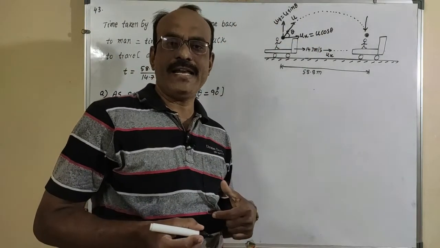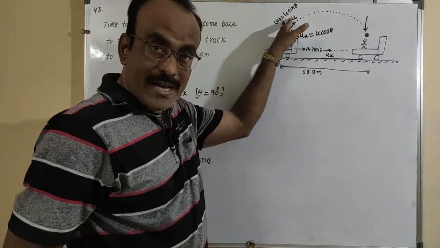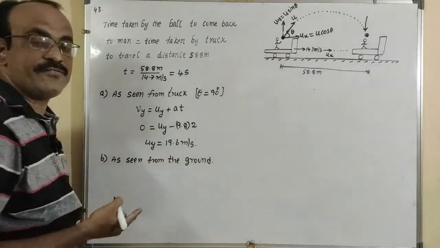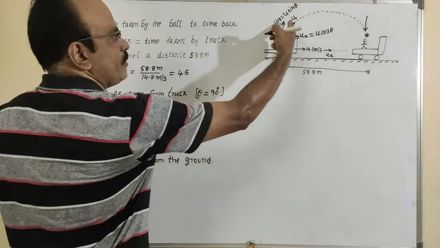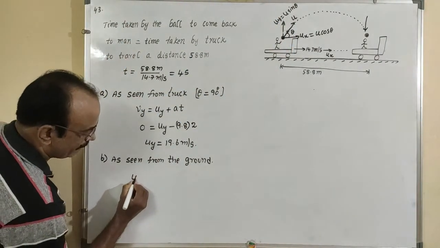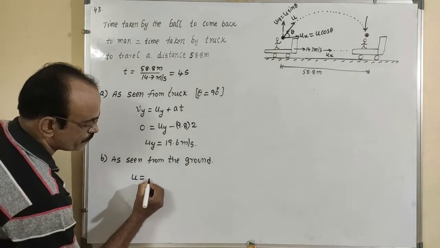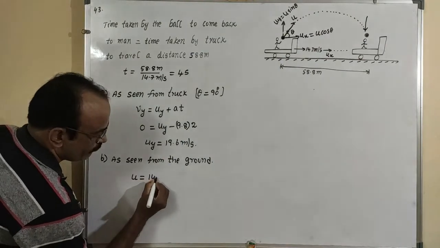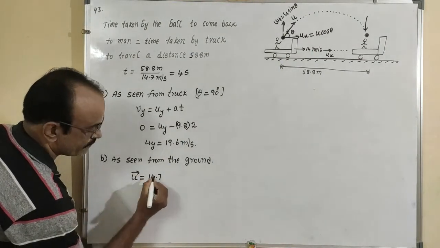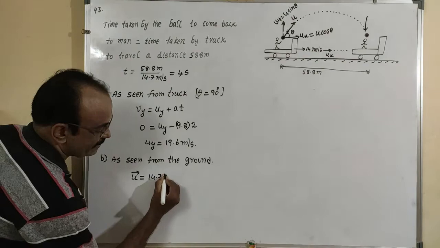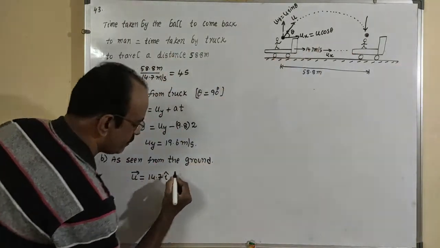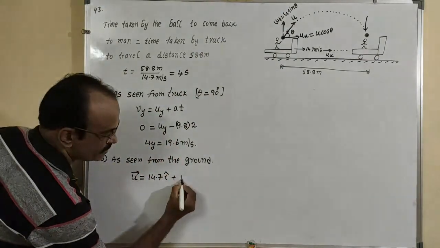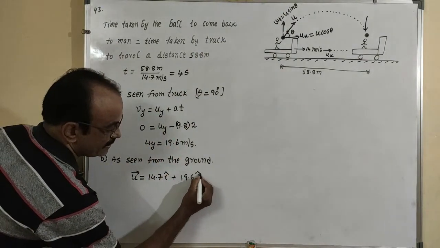Which one do we want to calculate here? Again this velocity u, and also the angle is required, as seen from the ground. So u is equal to 14.7 i cap in this direction, plus what we calculated here, 19.6 j cap.